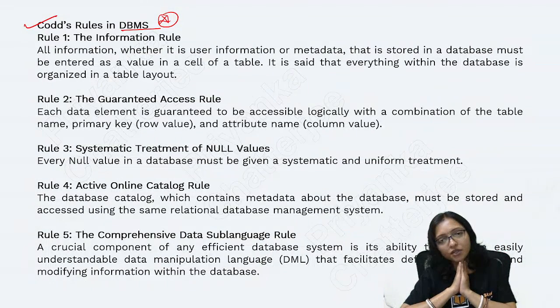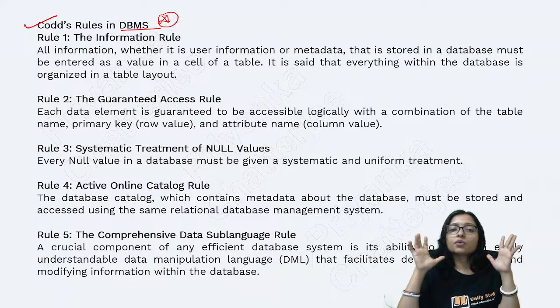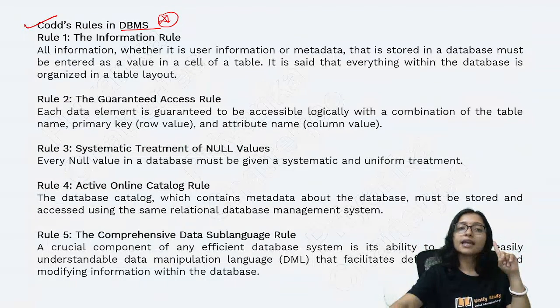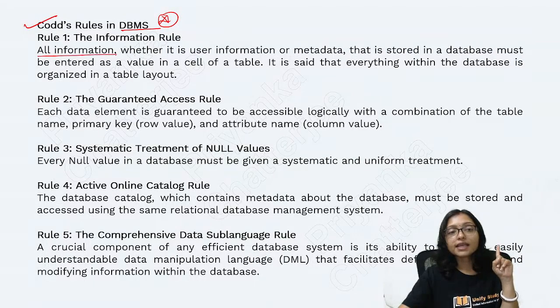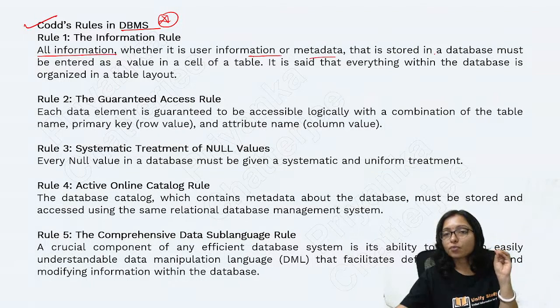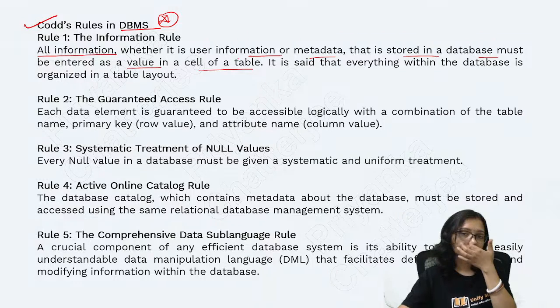What are the basic rules? Whenever you are storing data, the first rule is the information rule. All the information, whatever data I am storing, that is user information or metadata stored in the database, must be entered as a value in the cell of a table.